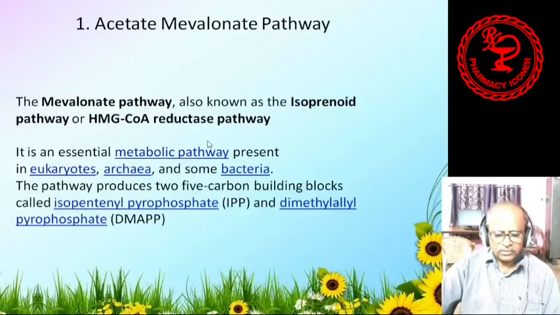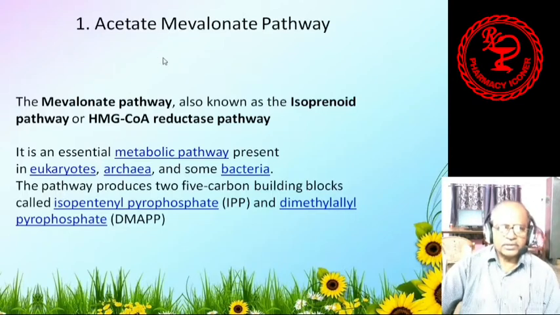So now we will go through the acetate mevalonate pathway. This mevalonate pathway is also known as the isoprenoid pathway, or it is also known as the hydroxymethyl glutaryl coenzyme A reductase pathway, shortly HMG-CoA.